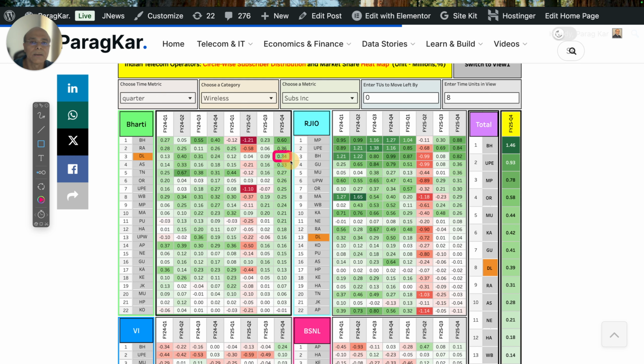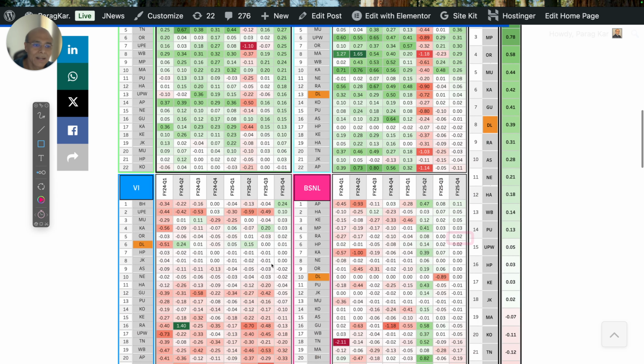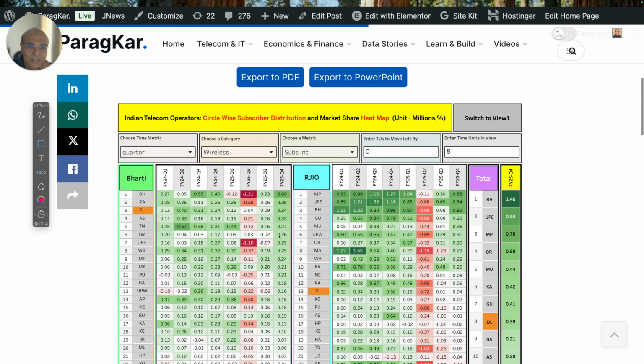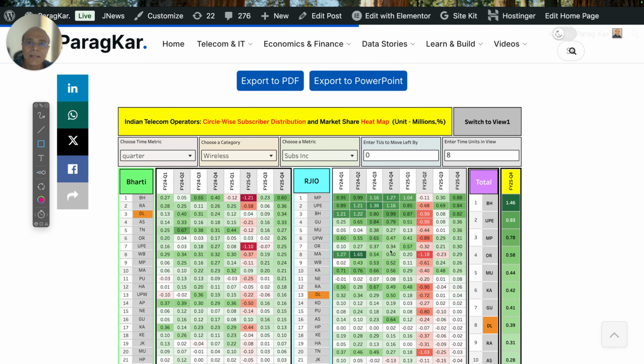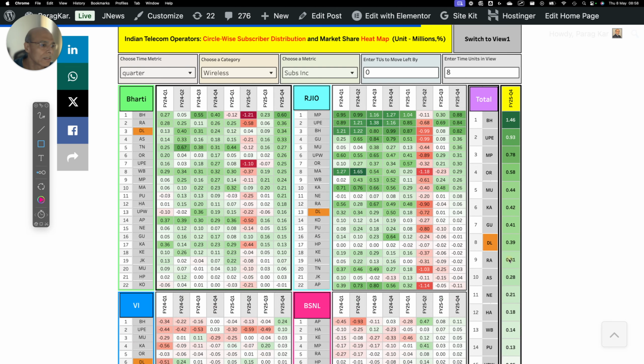So who is losing subscribers, who is gaining subscribers? Bharti is gaining subscribers in Delhi, which makes sense. Reliance Jio actually is not doing very great, and then we see Vodafone Idea is also not doing great, and BSNL anyway is zero. So Delhi, I think Bharti is maintaining a very good ground.